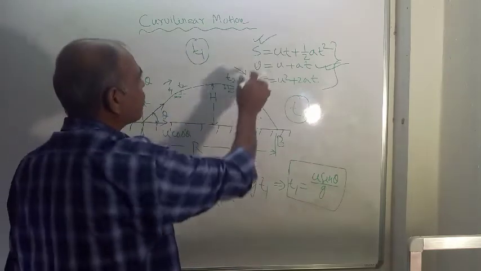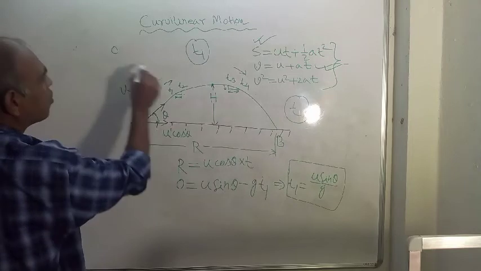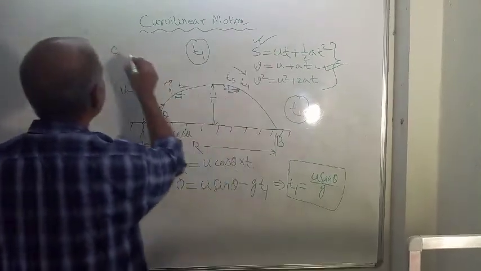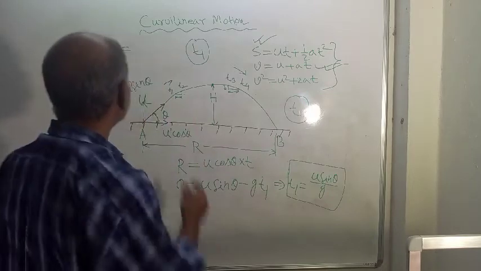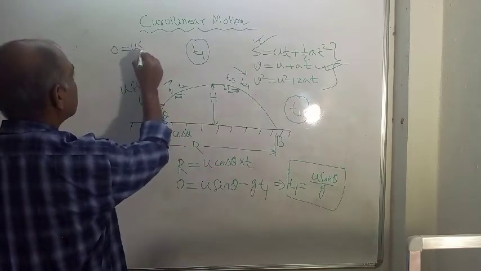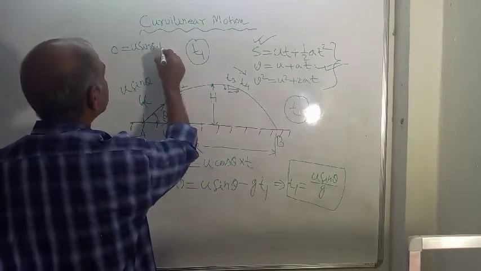So, using this equation, we can write 0, means this displacement is 0. u will be the vertical component, so u sin theta, and this t is there, so write t.